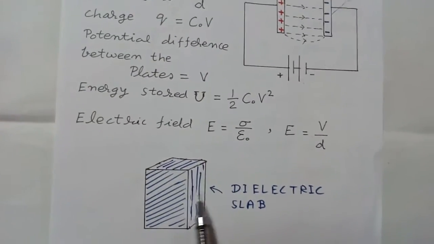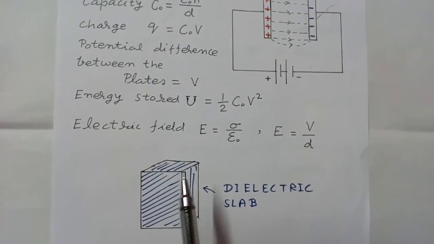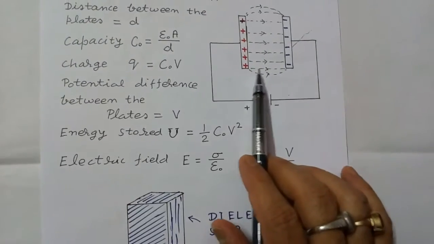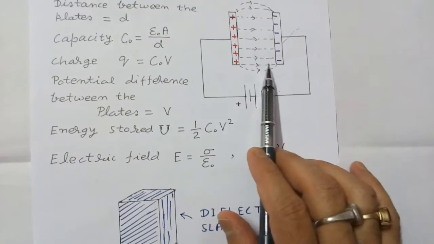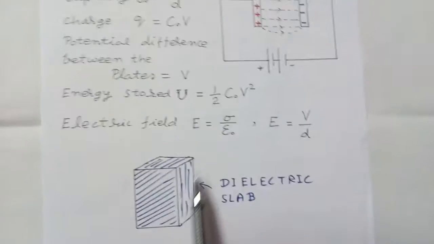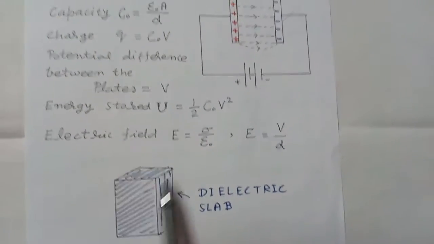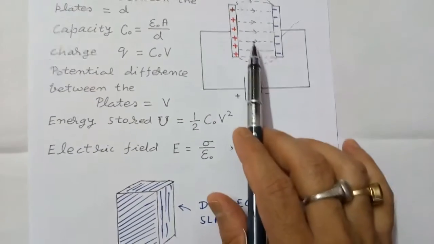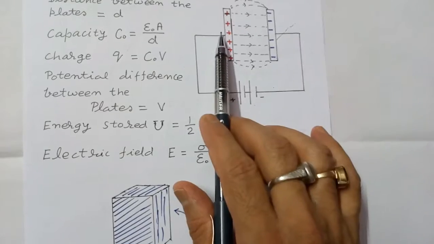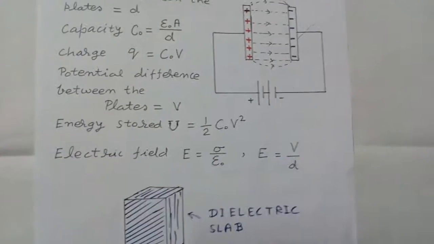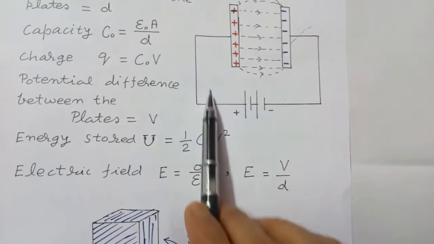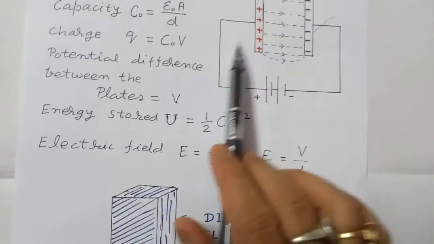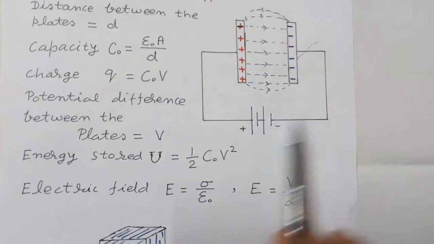Now if we keep this dielectric slab between the space of the two plates so that this dielectric slab completely occupies the space between the plates, without disconnecting the capacitor from the battery, means the battery is connected, the battery is not disconnected.